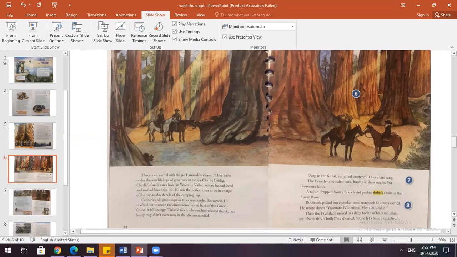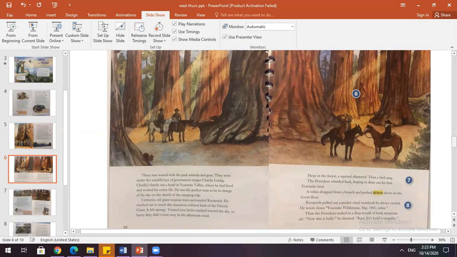Centuries-old giant sequoia trees surrounded Roosevelt. He reached out to touch the cinnamon-colored bark of the Grizzly Giant. It felt spongy. Twisted tree limbs reached towards the sky, so heavy they didn't even sway in the afternoon wind. Deep in the forest, a squirrel chattered. Then a bird sang. The president whistled back, hoping to draw out his first Yosemite bird. A robin dropped from a branch and pushed debris about on the forest floor. Roosevelt pulled out a pocket-sized notebook he always carried. He wrote down Yosemite Wilderness, May 1903, Robin. Then the president sucked in a deep breath of brisk mountain air. Now this is bully, he shouted. Boys, let's build a campfire.